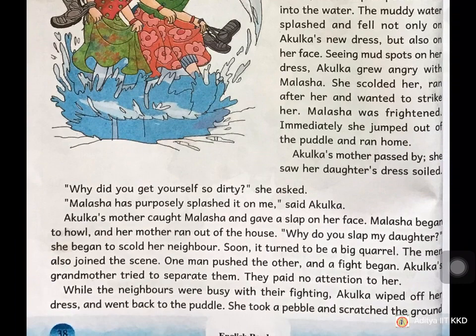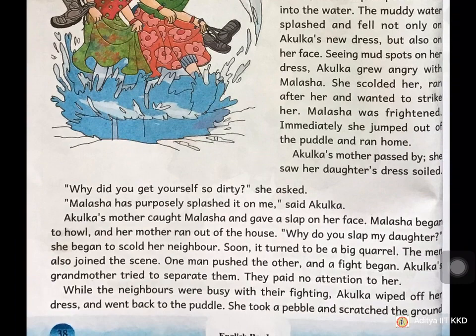Malasha started crying very loudly, and immediately Malasha's mother ran out of the house, means came very fast to see what happened, why Malasha is crying so loudly. Then Malasha's mother started shouting, Why did you slap my daughter? Why did you do this? She began to scold her neighbor. By this, what can you understand, children? Akulka and Malasha are neighbors. Their houses are very close to one another.